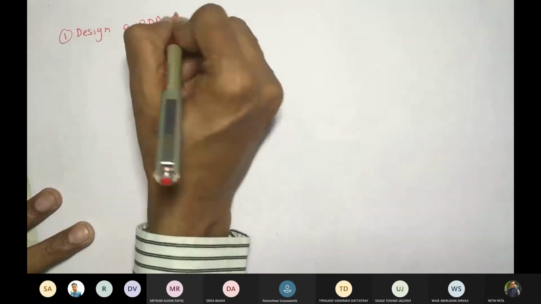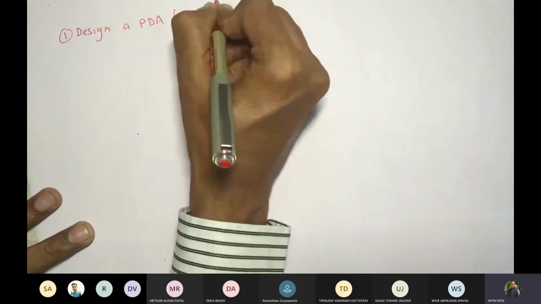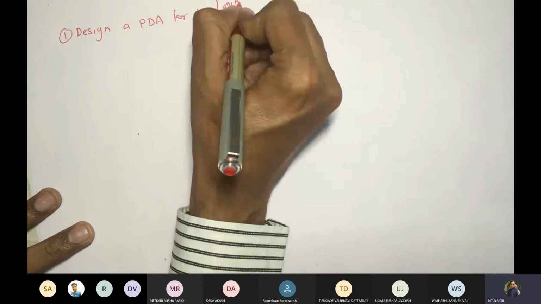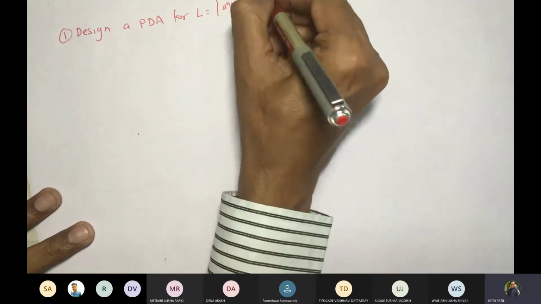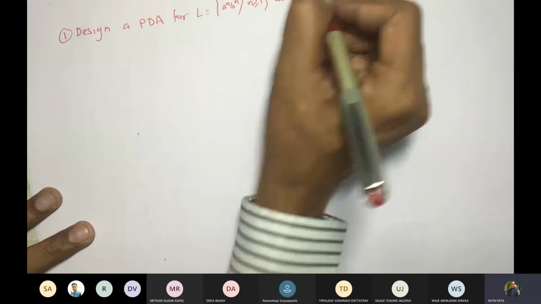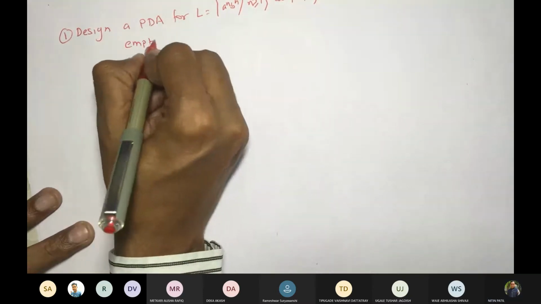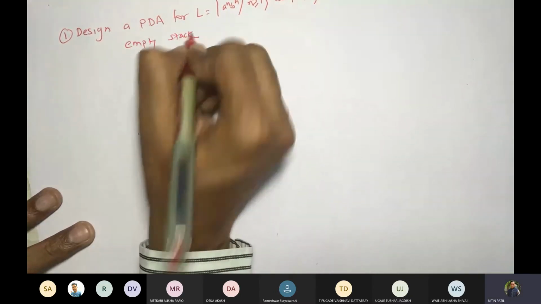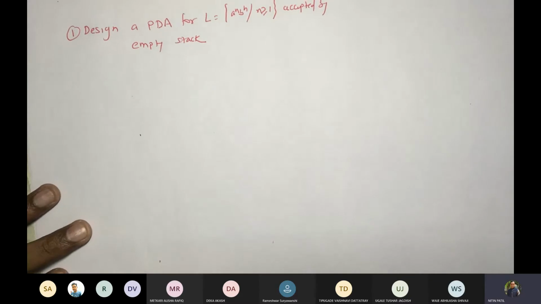This is the first problem that we took. So I'm writing the problem now, along with the solution. My problem is: design a PDA for L equal to A raised to N, B raised to N, N greater than or equal to 1, accepted by empty stack. And this is how your problem would be given.